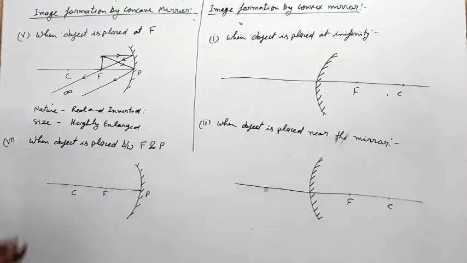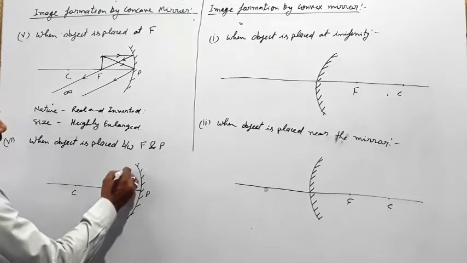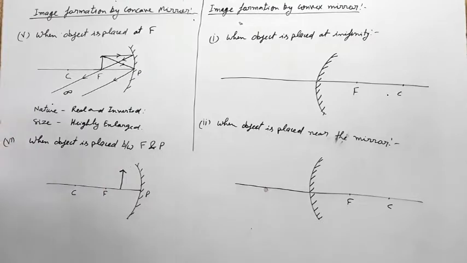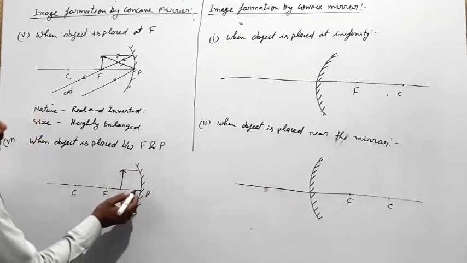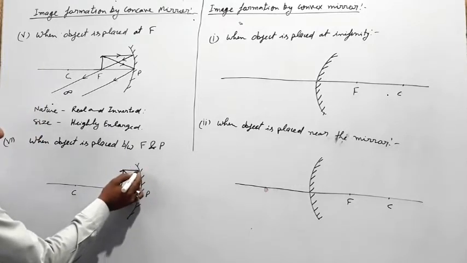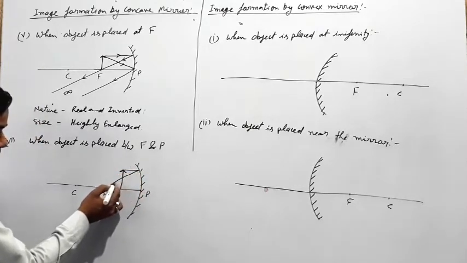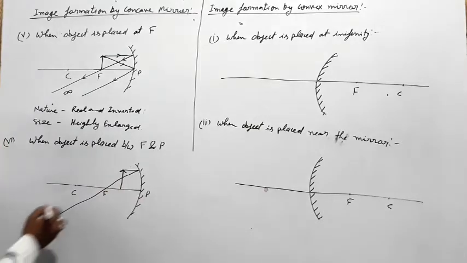Now the next condition is when the object is placed between F and P. Now we put the object between focus and pole. Then we will apply the rule. All the light rays coming parallel to the principal axis pass through the principal focus after reflection.